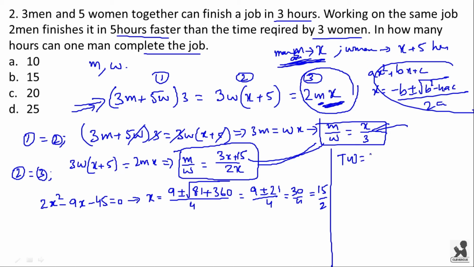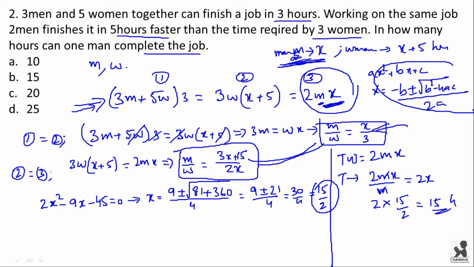Now total work will be 2m into x. Now the number of hours, that is the time taken by one man to complete the work, will be 2mx divided by m, where m is the efficiency of a man. So m and m get cancelled, we are left with 2x. Now we have calculated the value of x, that is 15 by 2, substitute it over here. Now the time will be 2 into 15 by 2, which is equal to 15 hours. Option B is the right answer.